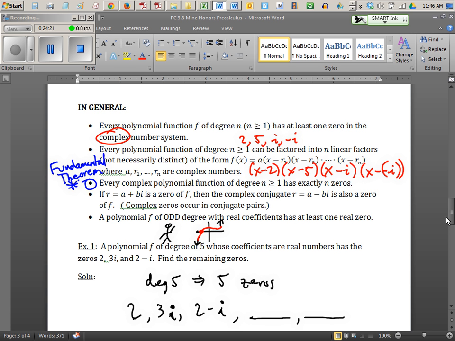The conjugate rule says, listen, if 3i is a root, negative 3i has to be a root. And if 2 minus i is a root, 2 plus i is a root. That's the answer. We're done. We found the remaining roots. We're exercising that theorem that says they come in pairs. There's 5.